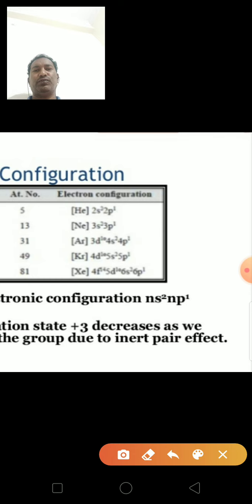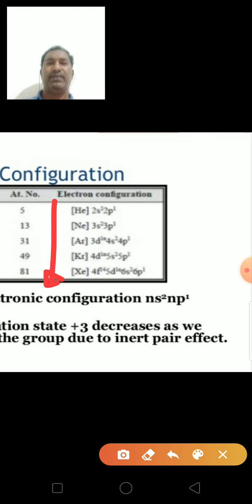So due to the inert pair effect, the stability of the common oxidation state +3 decreases from boron to thallium. Boron and aluminum have a noble gas core, while gallium and indium have a noble gas core plus 10 d electrons.